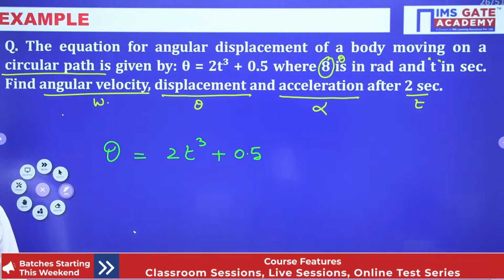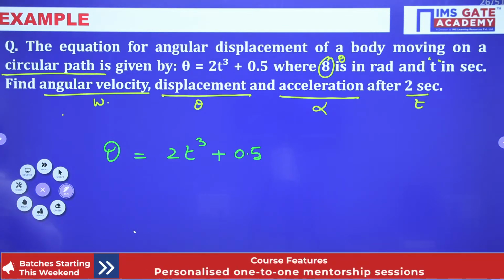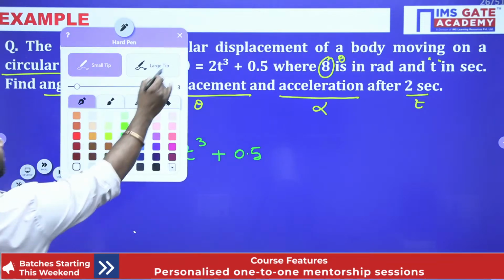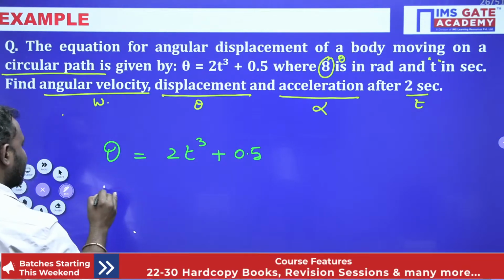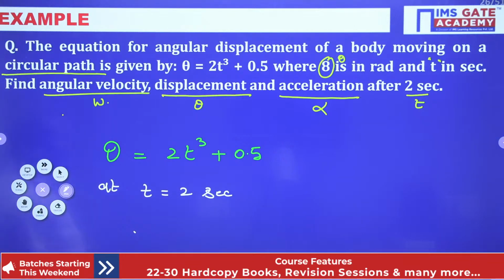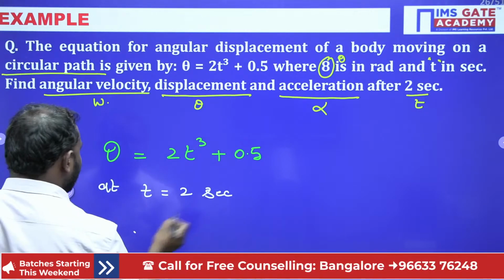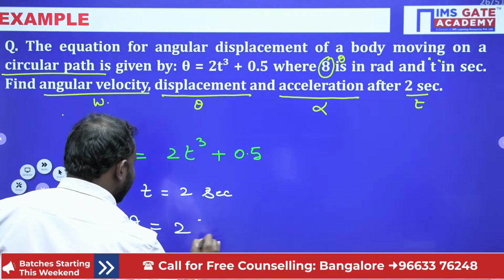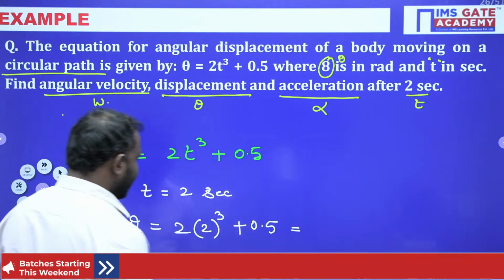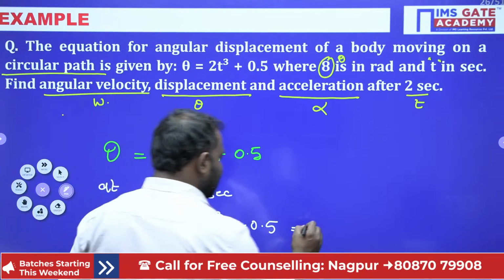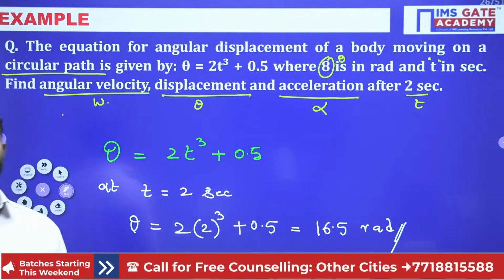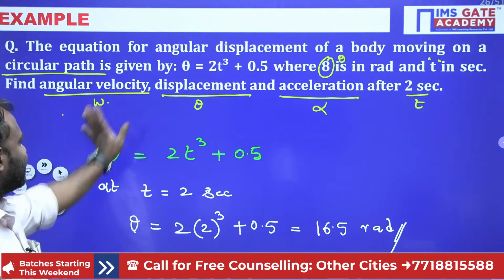First, if we require the displacement after 2 seconds, at t equal to 2 seconds, theta is equal to 2t cube plus 0.5 with t substituted, that is 2 into 8 is 16, plus 0.5, so 16.5 radians is the angular displacement. We got theta.